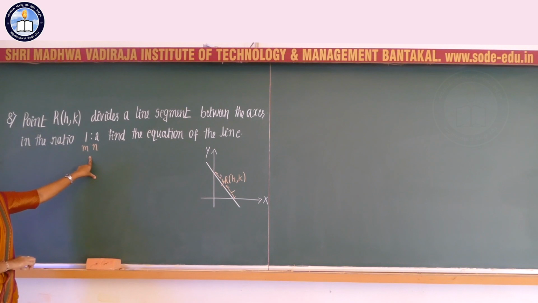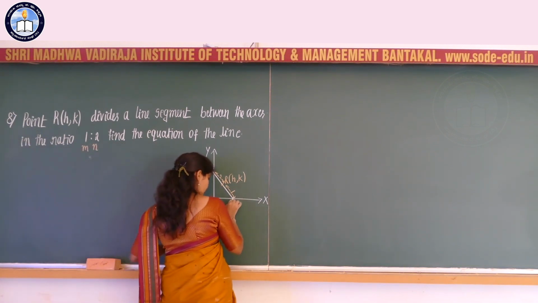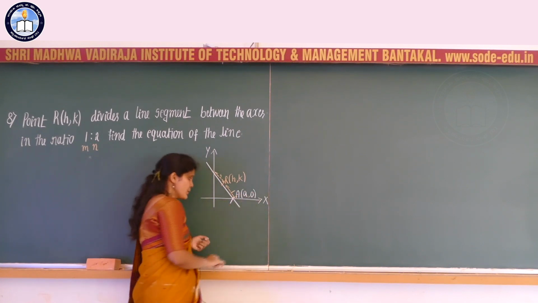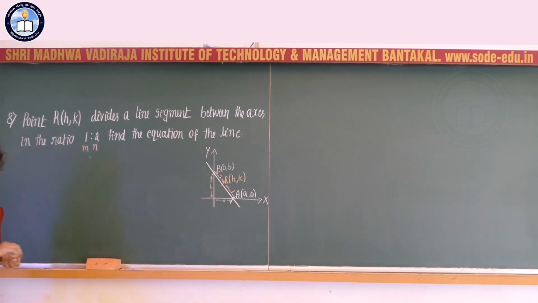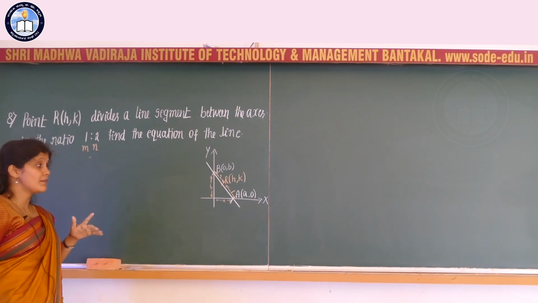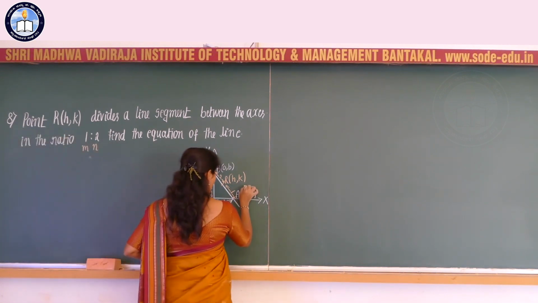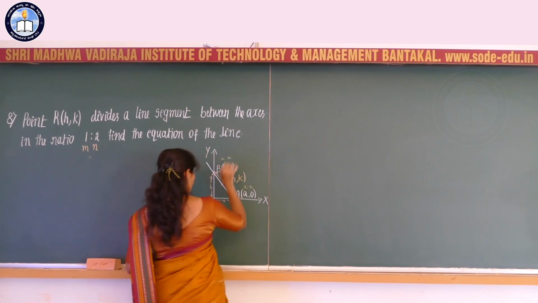Find the equation of the line. Since the line cuts the x-axis at one point, I'll consider the point which is present on the x-axis, that is A, or this x-intercept. So we need to find the equation of the line, and here the values of m and n are known. The m value is equal to 1 and the n value is equal to 2. x1 comma y1 are the coordinates of the first point, and x2 comma y2 are the coordinates of the second point.